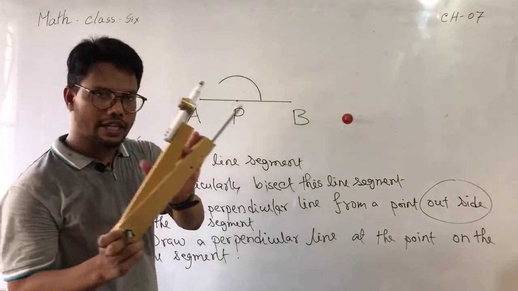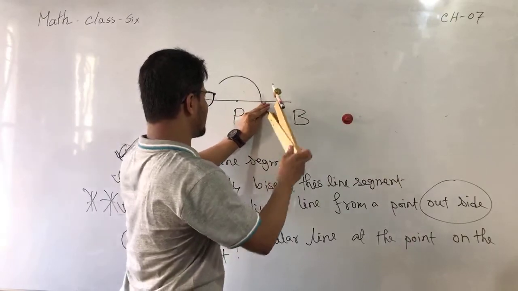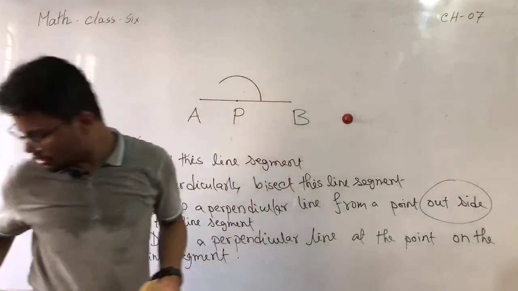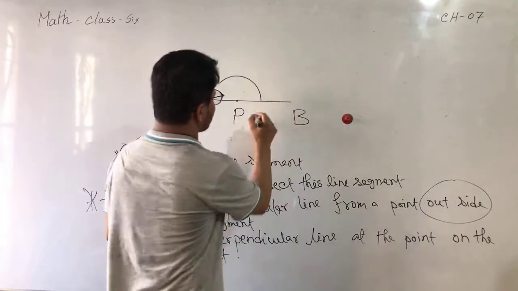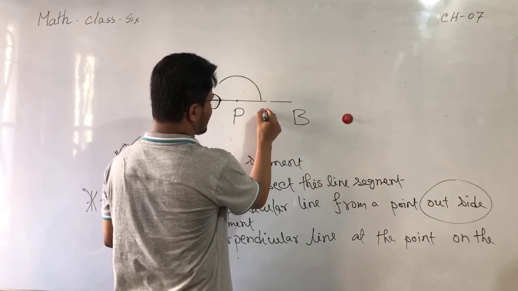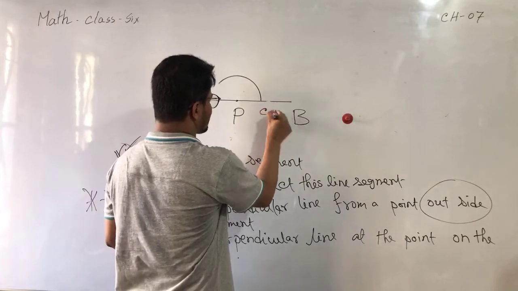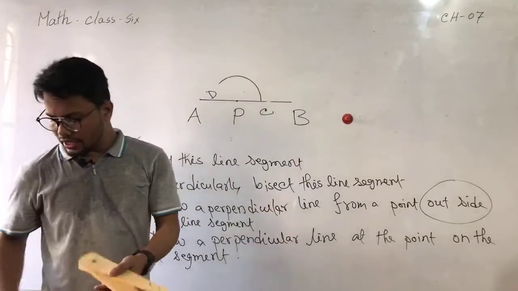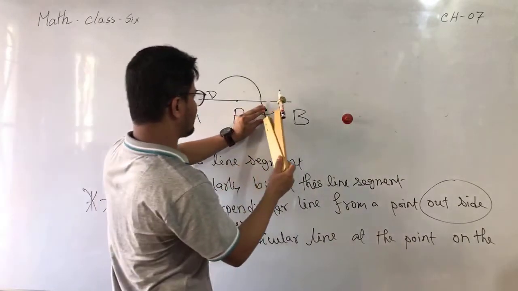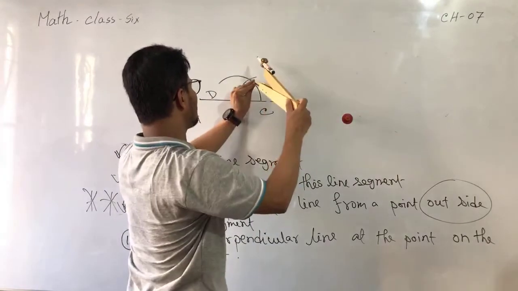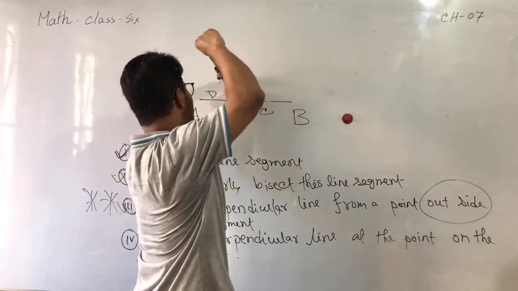And now taking the same radius, placing pointer. You can consider this one as C and this one as D. Now at the same radius, placing the pointer, this one is E and this one will be F.